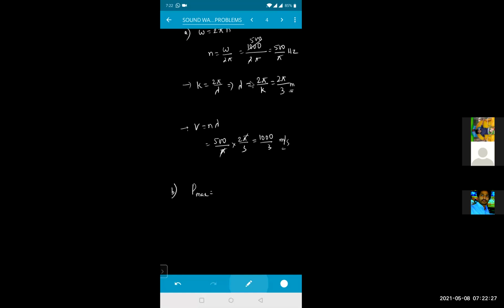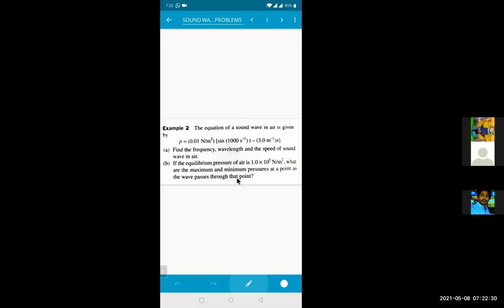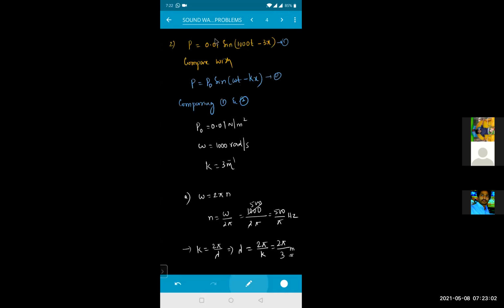P max will be equal to how much? It is not in the bulk modulus, right? How can I write the whole thing? What has been given? The equilibrium pressure is given as 1.0 × 10^5. What are the maximum and minimum pressure at a point as the wave passes through that point? This will represent P naught. See, in the standard equation, this will represent what, beta? P max or P naught. What is the P naught value?